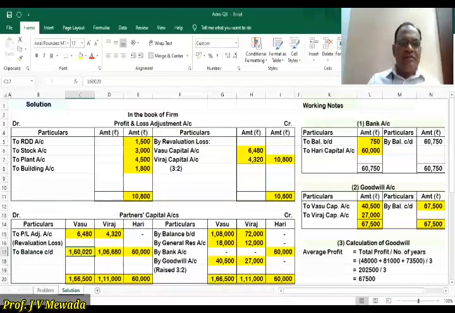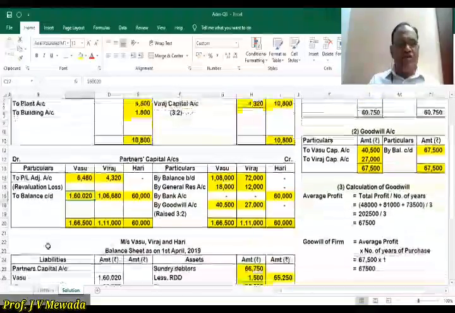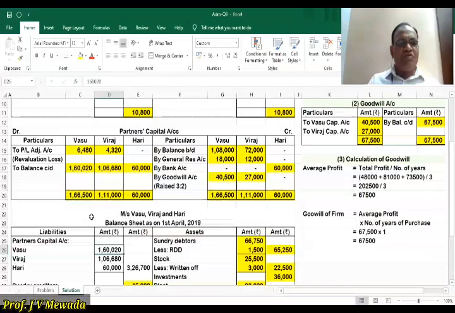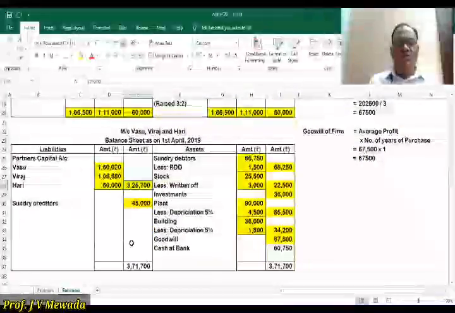Okay. Now this is the balance. Now this account is closed, and this balance we have to write in the balance sheet on the liability side. For Vasu, 1,60,020. For Viraj, it is 1,06,680, and for Hari it is 60,000. Okay. So the total is 3,26,700.